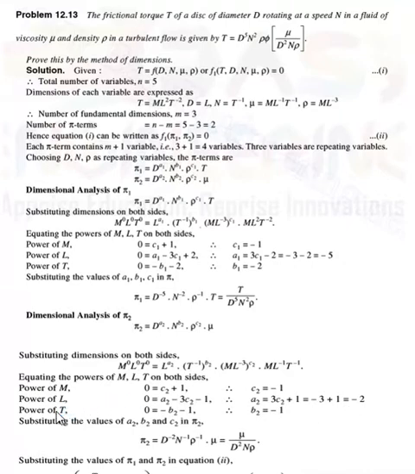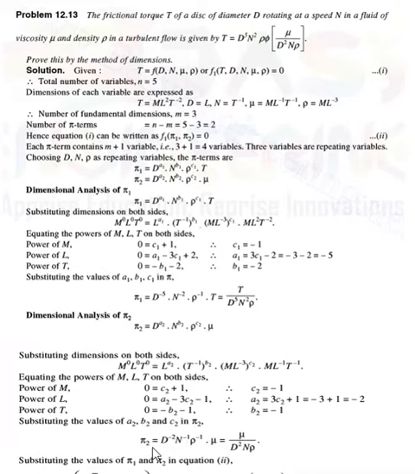Then the power of T: here on the left hand side the power of T is equal to 0, on the right hand side minus 1 into b2 is simply minus b2, and T to the power minus 1 means minus 1. Therefore we get the value of b2 is equal to minus 1. Then substitute the values of a2, b2, c2 in the pi 2 term. Pi 2 term is d to the power a2, n to the power b2, rho to the power c2 into mu. After putting the values, pi 2 is equal to d to the power minus 2, n to the power minus 1, and rho to the power minus 1 into mu.